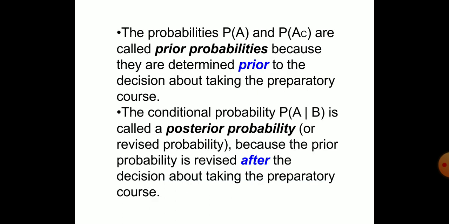The probabilities P of A and P of A complement are called prior probabilities, because they are determined prior to the decision about taking the preparatory courses. The conditional probability P of A given B is called posterior probability or revised probability, because the prior probability is revised after the decision about taking the preparatory course.